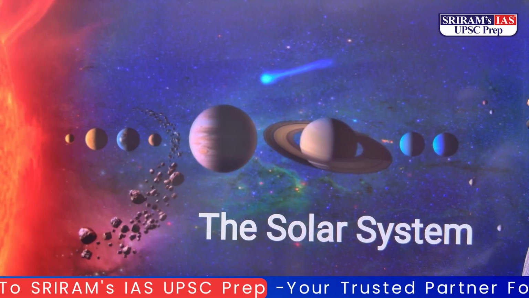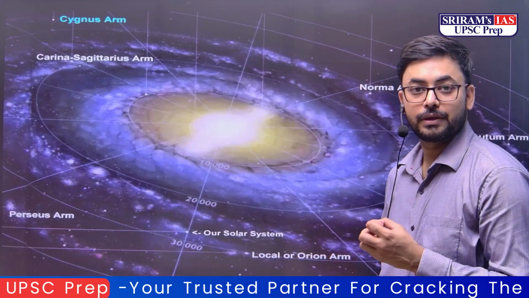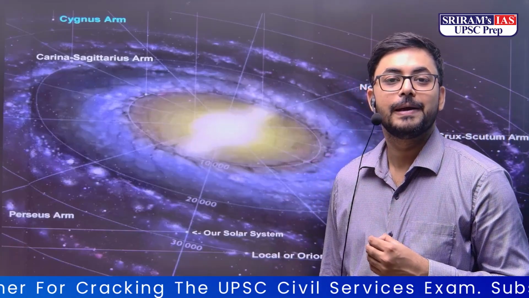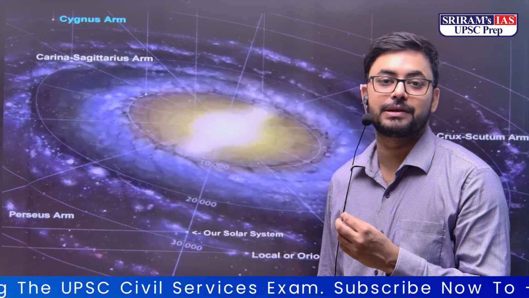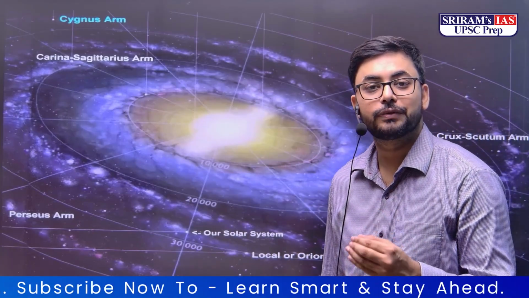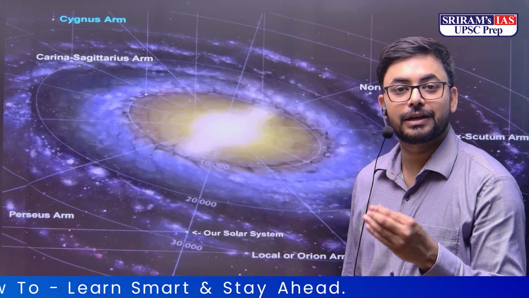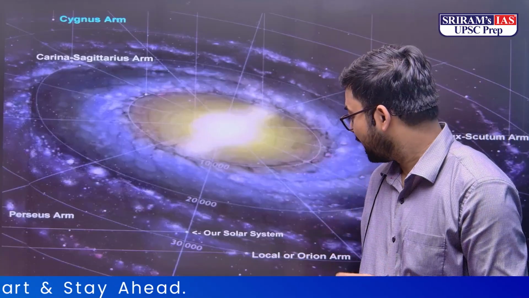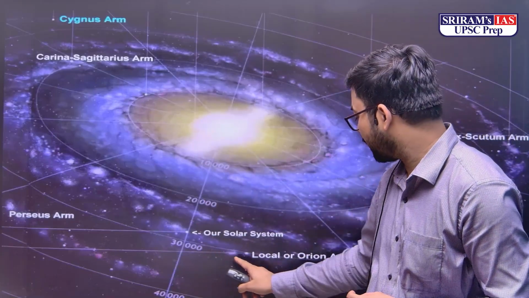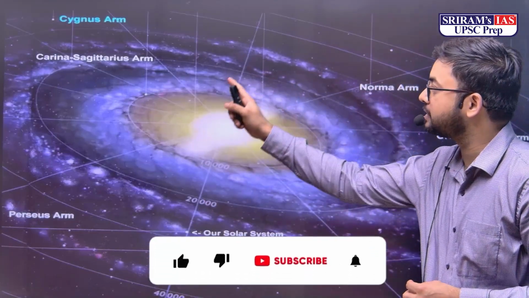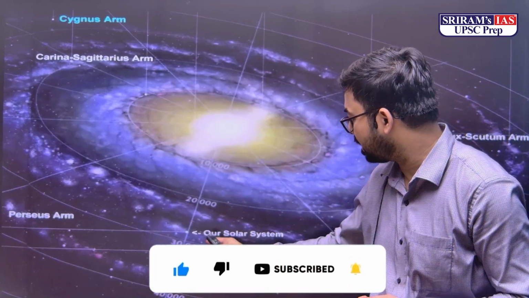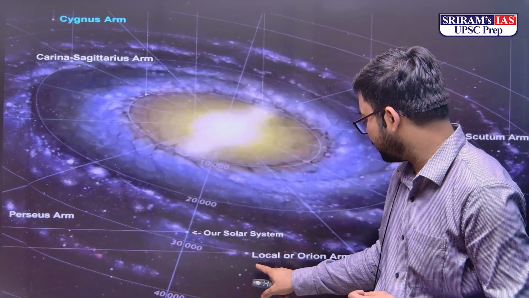Our solar system is 4.6 billion years old, built after the Big Bang, which took place around 13.7 billion years ago. There are billions of galaxies and trillions of stars and planets in our universe. Compared to the scale and size of the universe, our little solar system is located in the Orion arm of our galaxy, the Milky Way galaxy, on its outer side.